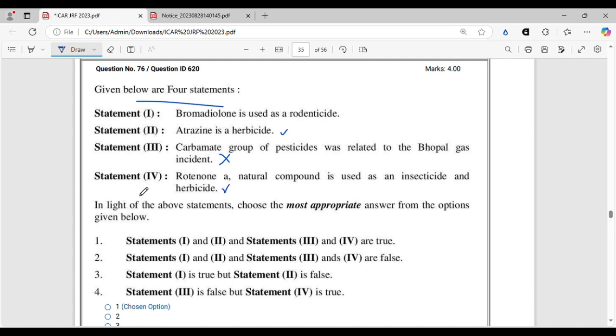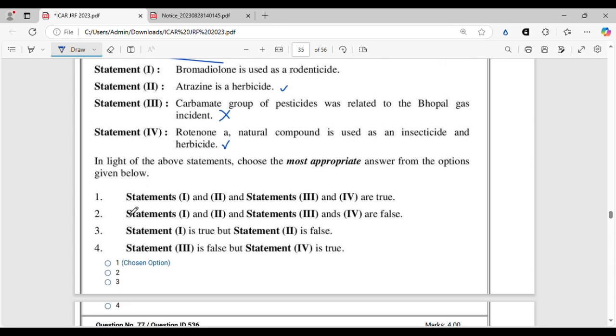So here the correct option, let's read the options. Statement 1 and 2 and statement 3 and 4 are true. All statements are not true. So no. Then statement 1 and 2 and 3 and 4 false. No. 1 is true but 2 is false. True is true. So this is also wrong. 3 is false but 4 is true.